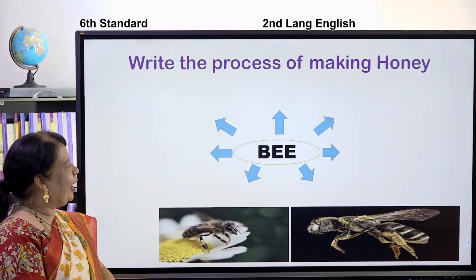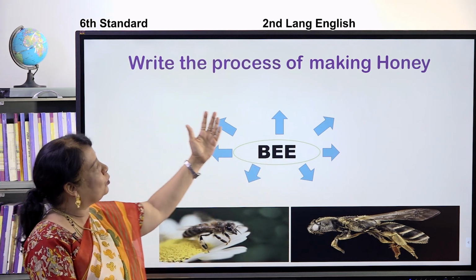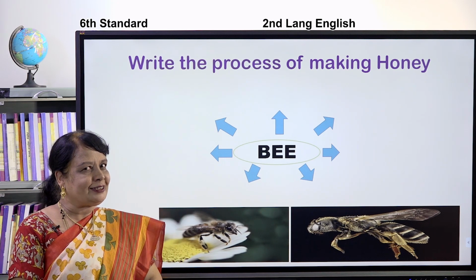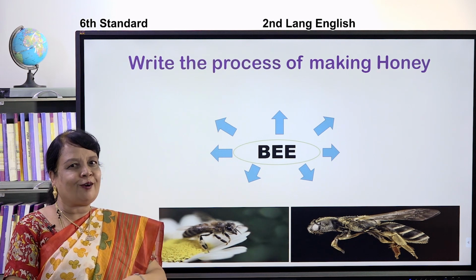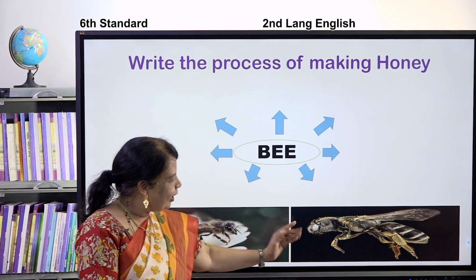Okay. Now, I have a bee here. You are going to write all the things. Write the process of making honey. I'll give you 10 seconds, children. Yes, now I told you I am going to recall it. Will you do it? Yes, you can see the honeybees.